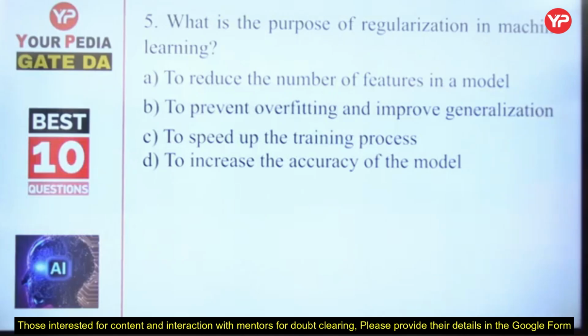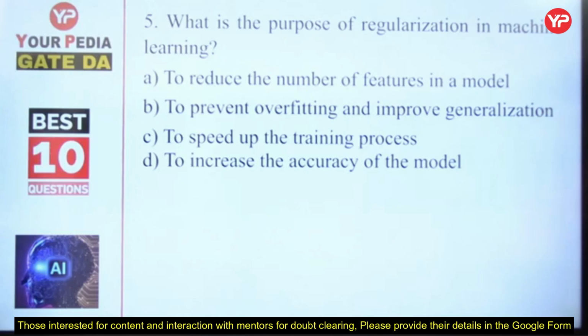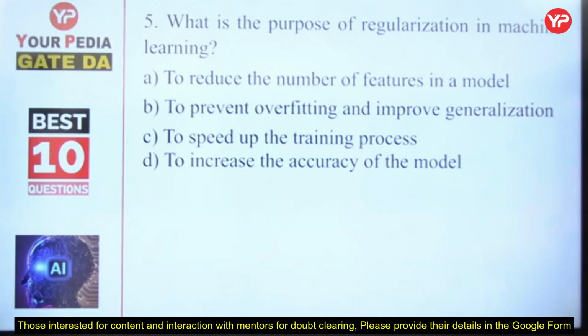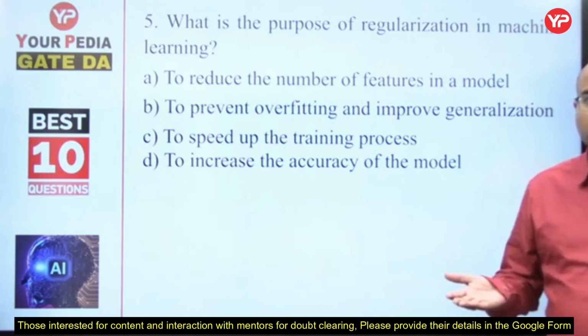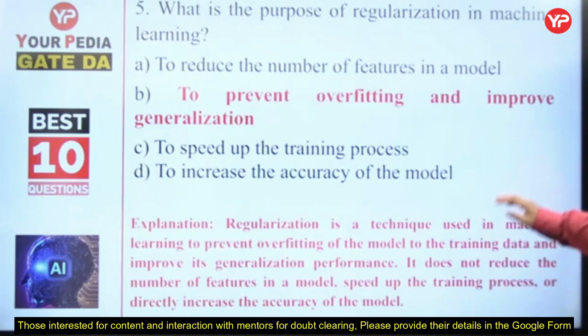What is the purpose of regularization in machine learning? Very simple question. To reduce the number of features in a model, or to prevent overfitting and improve generalization, or to speed up the training process, or to increase the accuracy of the model. Of course, B, to prevent overfitting and improve generalization. Regularization is done to prevent overfitting, to punish complex models and help simple models to be implemented.